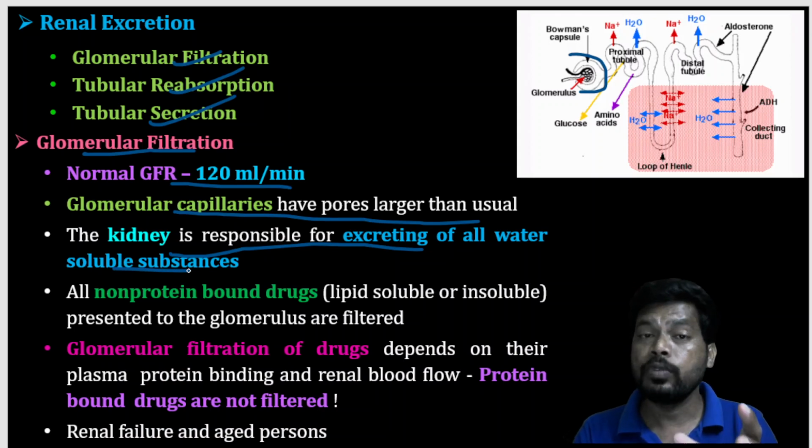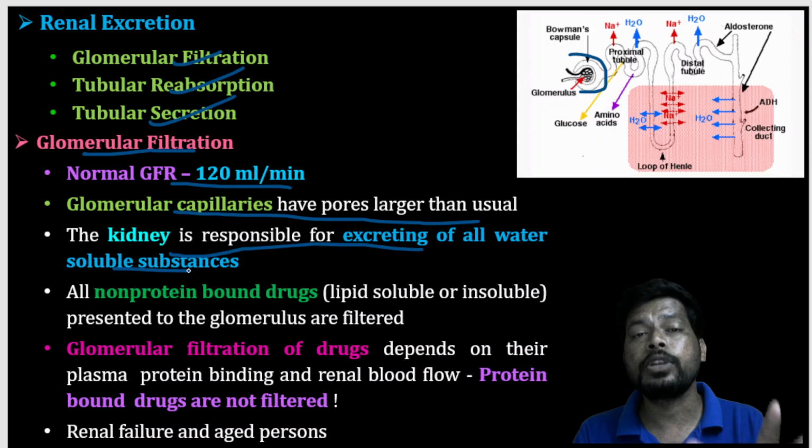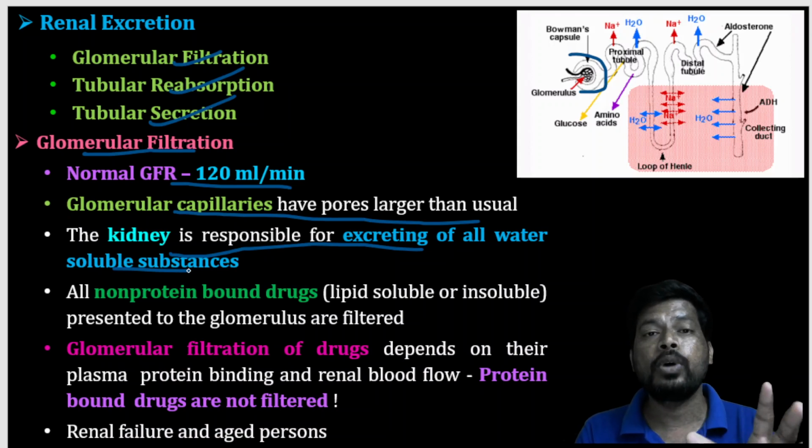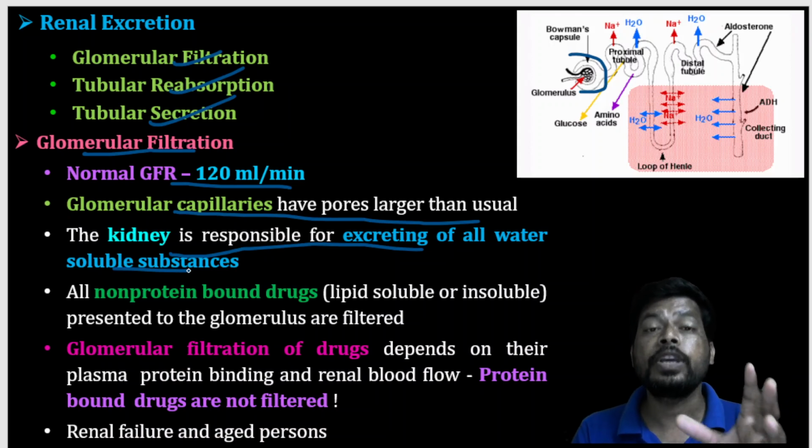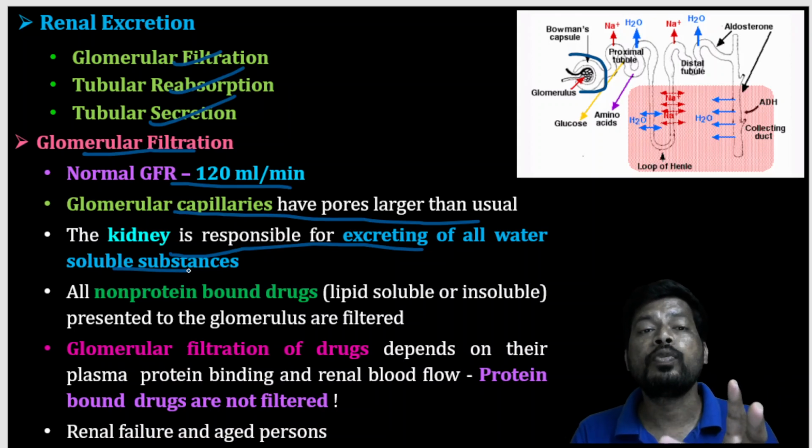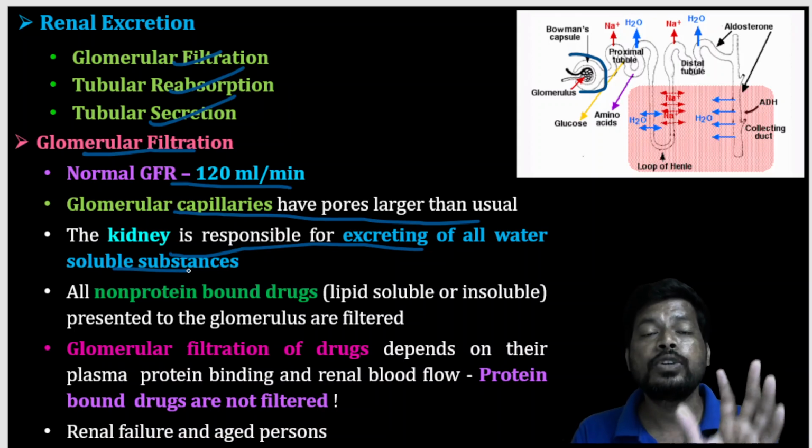Generally we know that pharmaceutical drugs are lipid soluble, lipophilic in nature. But after absorption and distribution, especially in metabolism, after completion of the phase 2 conjugation reaction, the drug becomes a fully inactive metabolite as well as fully hydrophilic in nature. That hydrophilicity is important for drug elimination.